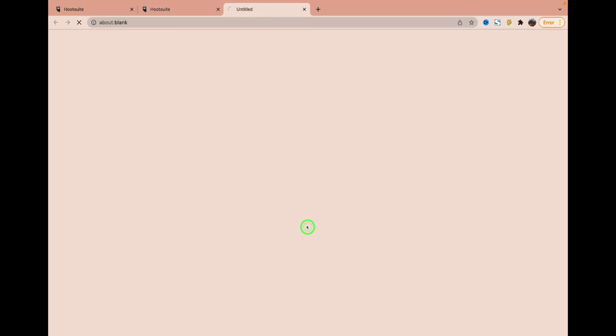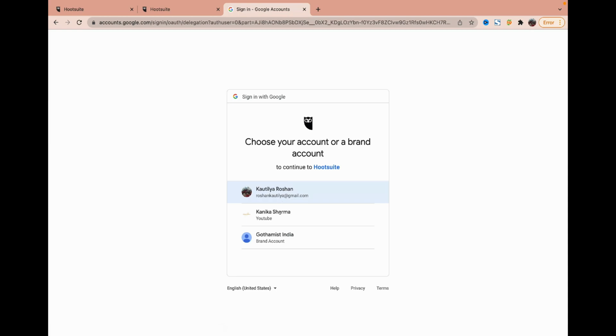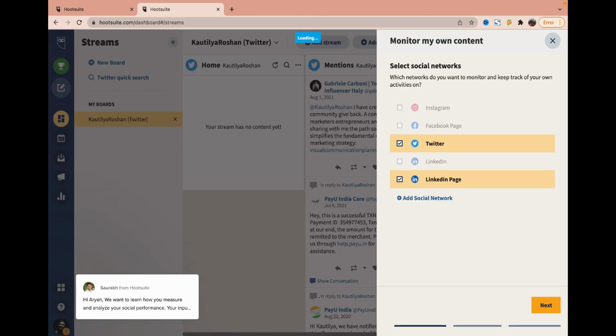Similarly, I can click on YouTube, guys, and once I click on YouTube, I can choose whatever account that I want to connect. So suppose like this account, so I can go and click here, whatever YouTube account, so I can allow basically. So once I click on allow, my YouTube is again added.